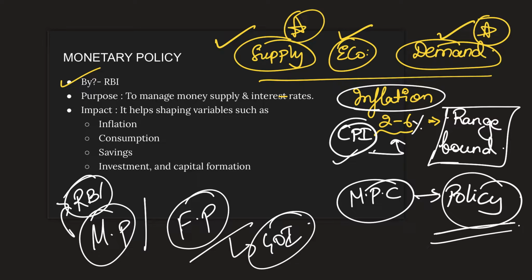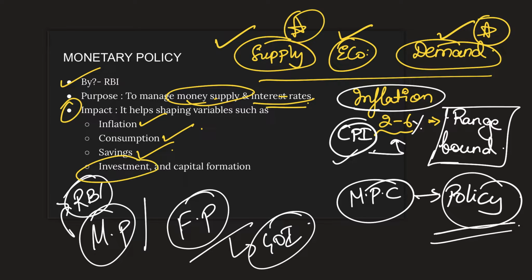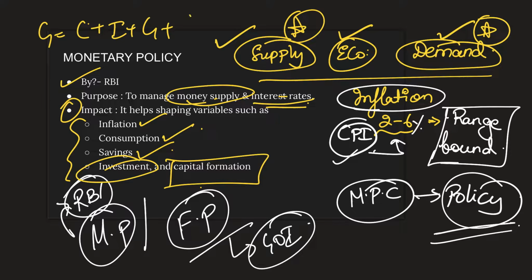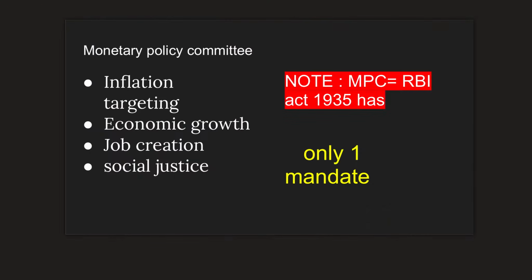And what is the purpose? To control money supply and interest rates in an economy, which will spur economic activity. Now, what is the impact? One of the impacts we have already discussed is inflation. If it is range bound, consumption will increase, savings will increase, investment opportunities will increase, and ultimately it will lead to capital formation. Now, am I making up these components? No. If you remember the GDP formula, C plus I plus G plus net exports, that is X minus M, I'm basically talking about these things only. So monetary policy affects growth rate by helping each of these components. That is what you have to understand.